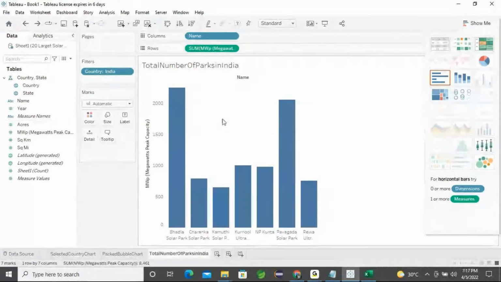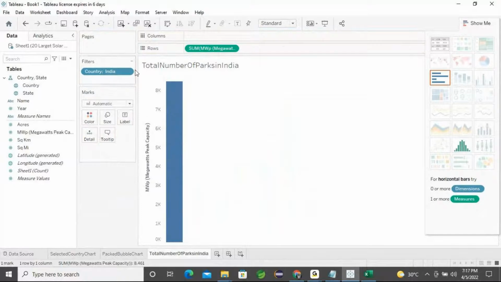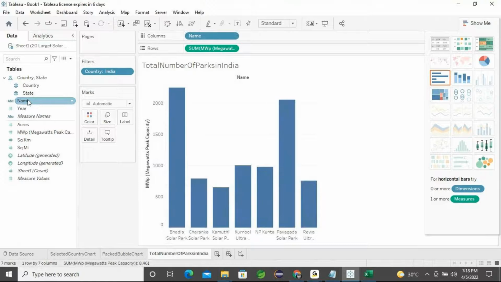Okay, fine. So now this is the usual chart window. It's a recommended one. I'll just remove it. Once you double click megawatts, immediately it will go and sit into the rows. Automatically it makes the total sum of megawatts. It's 8461 megawatts in India in production. And now what I need is the names. If I double click the names, it will go to this chart format. I don't want the name of the parks, I want the total count of parks which I needed.